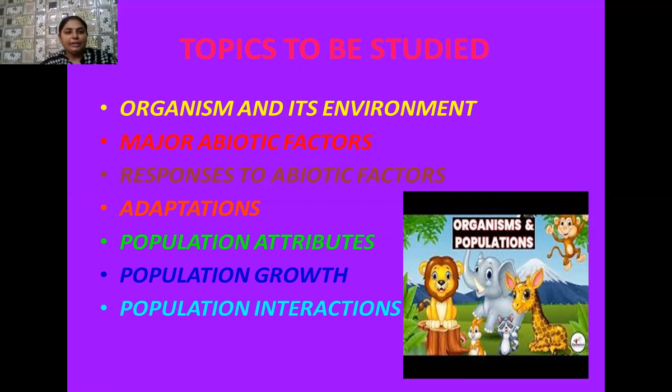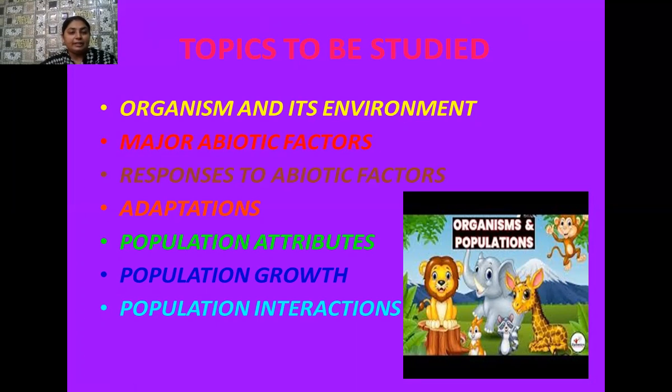Then population interactions. As you know that every individual cannot live alone. So if an individual is sharing a particular habitat with so many other individuals, then there is an interaction that exists between different species. These interactions may be in the form of a prey and predator relationship, or it may be parasitism, that is one organism here acts as a parasite and the other organism acts as a host.